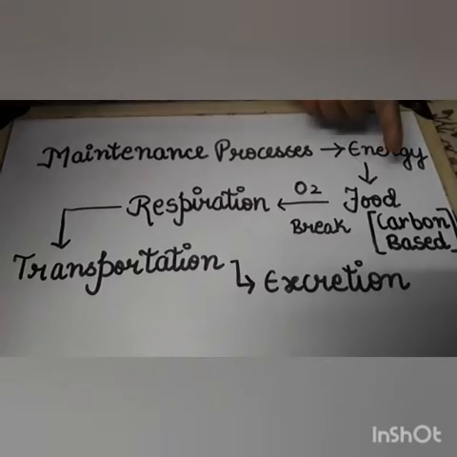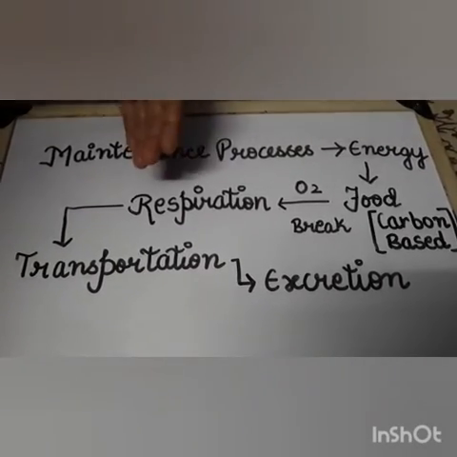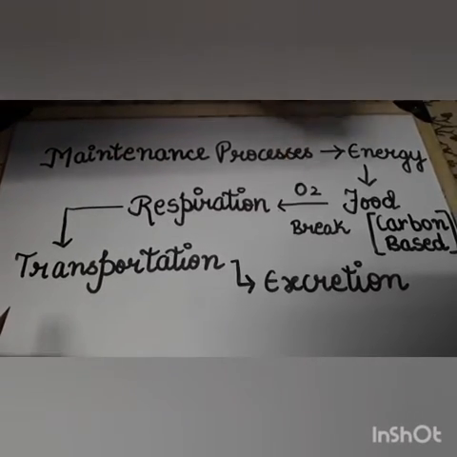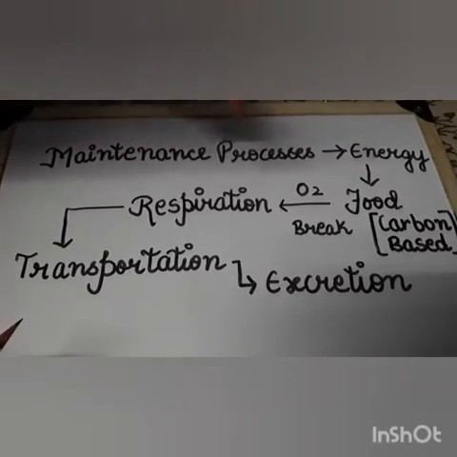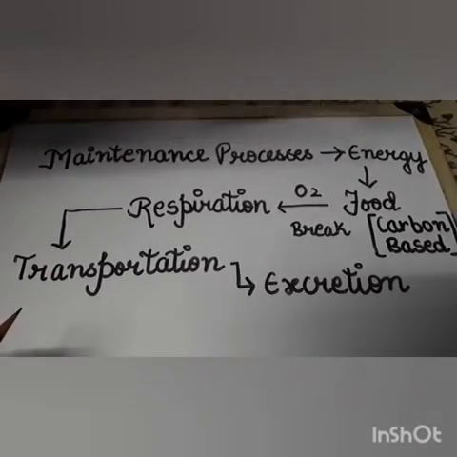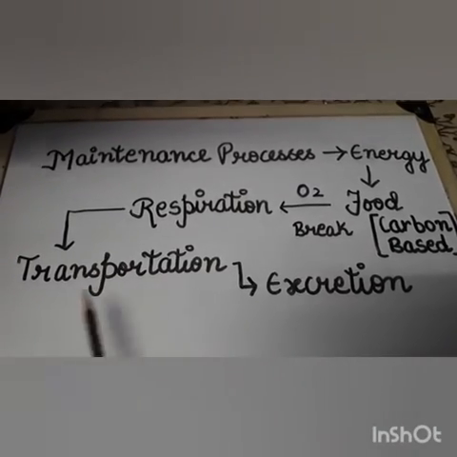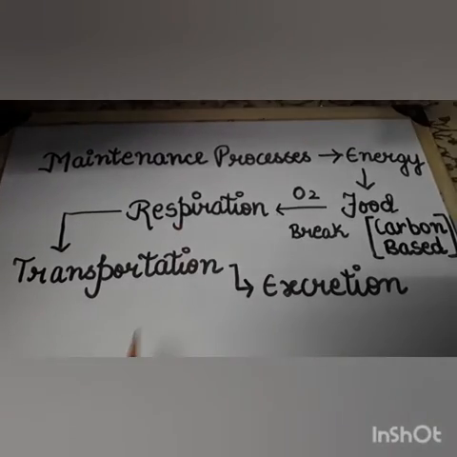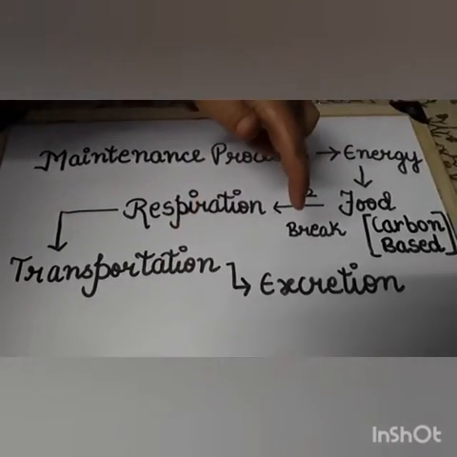When the organism takes food and utilizes it, it is called nutrition. So you have seen that nutrition and respiration are interlinked, and respiration requires oxygen, so there should be a system which transports oxygen to all the cells and tissues. For this, a transportation system is present in the organism. Due to respiration and digestion, some waste products are generated in the body of an organism.